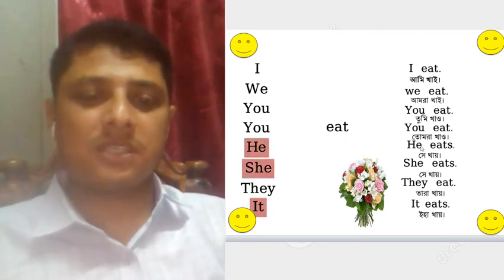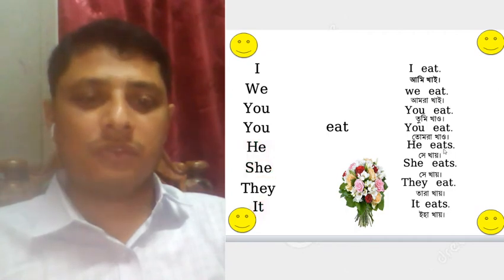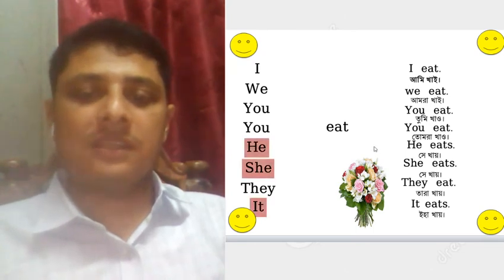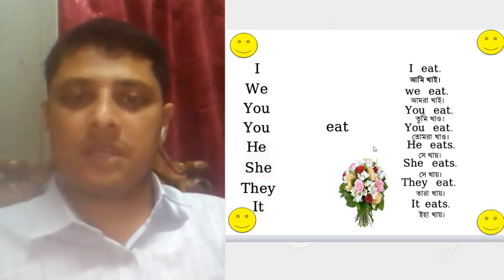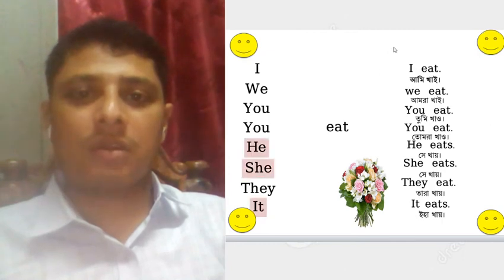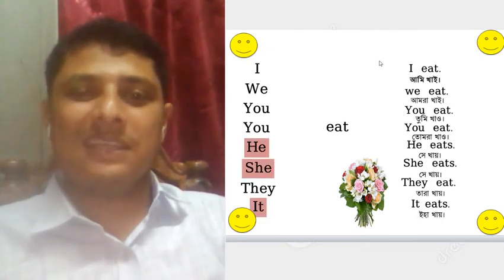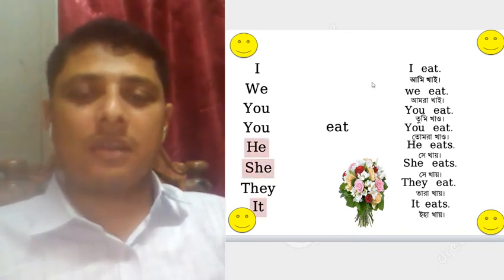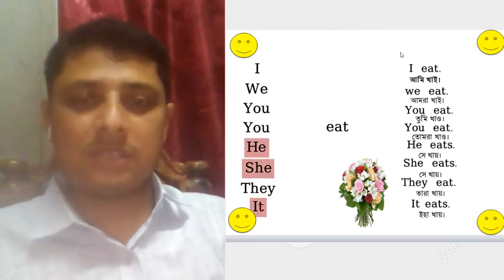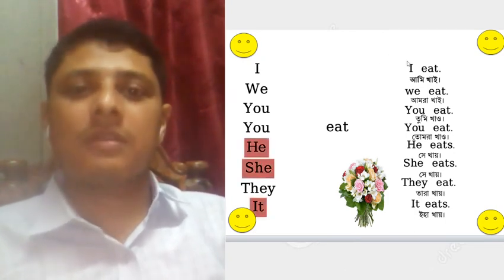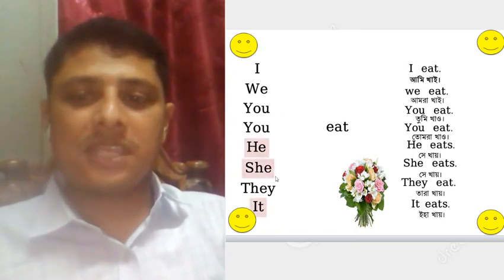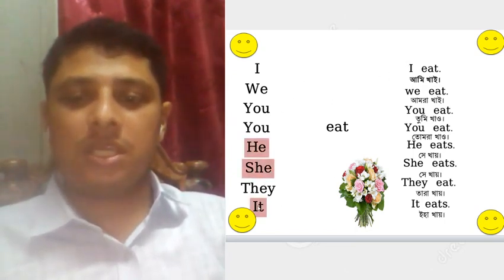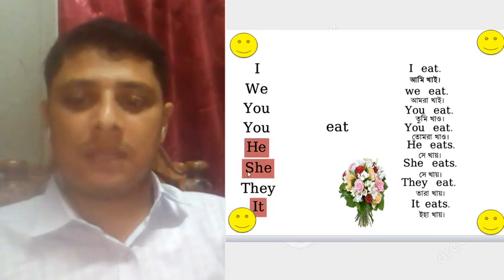Here you can see the subject he, and we just use with the verb s. She eats and it eats. In the same way in Bangla you just observe that in ami khai, the word khawa changes to khai, and for tumi we don't say tumi khawa, we just say tumi khao. In the same way in English, when we find he, she, it as a subject, we use that.